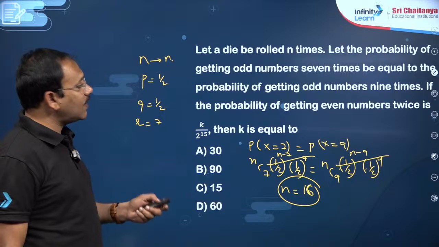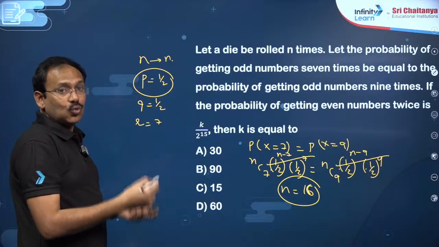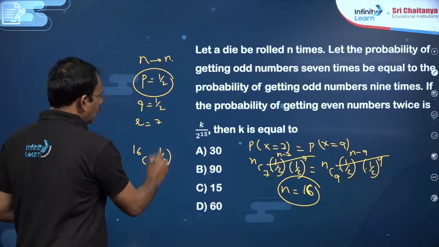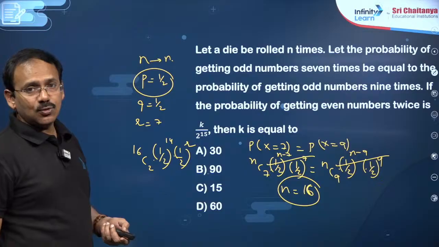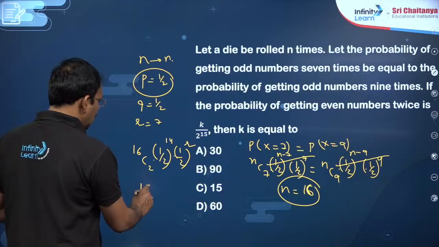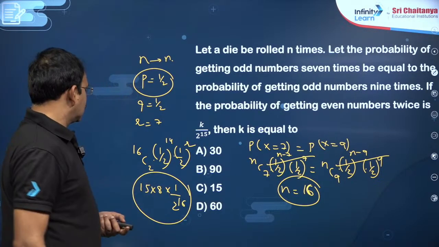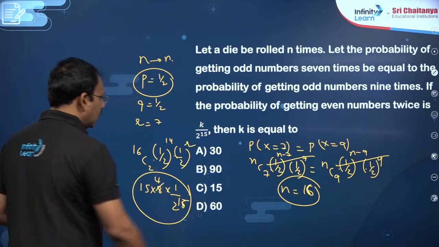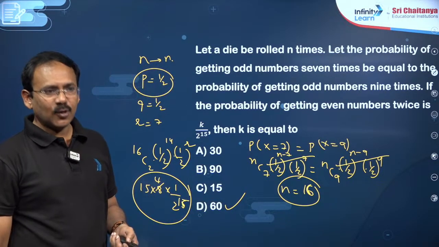Now he wants an even number twice, so suppose success is getting an even number 2 times, means r is equal to 2. So nCr into q to the power of n minus r into p to the power of r, that is 16C2, 16 into 15 by 2, 15 into 8, my dear friends. This is 15 into 8 into 1 by 2 power 16 is the answer. So you just cancel 1, 2 only to get 2 power 15. This is 4, 2 power 15, 15 into 4, 60 is the answer, dear students. 60 is the answer. Okay, right.